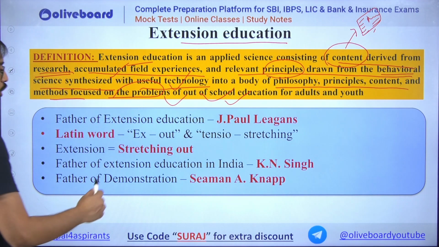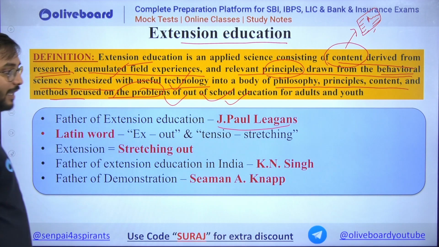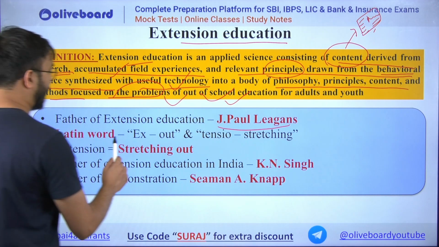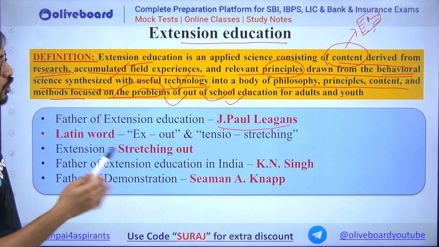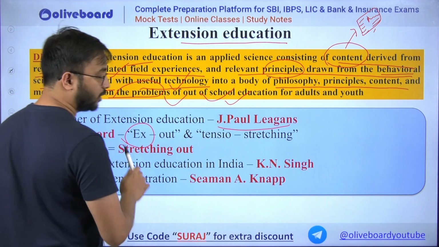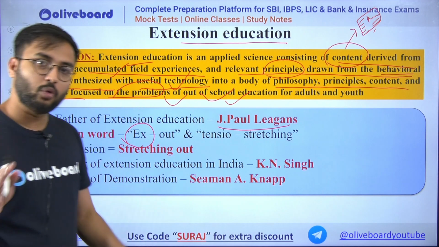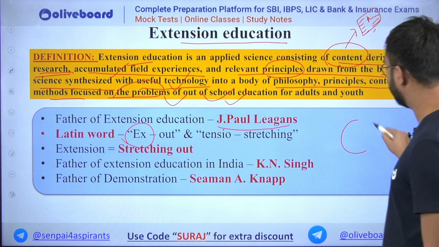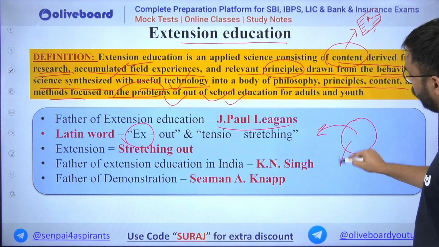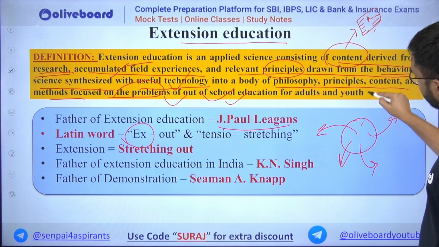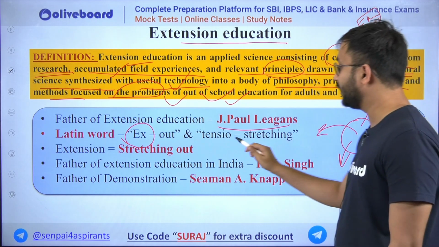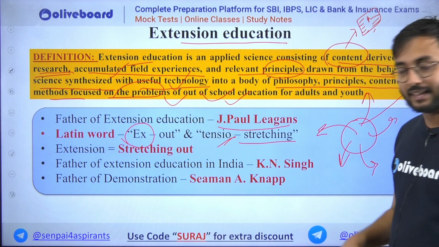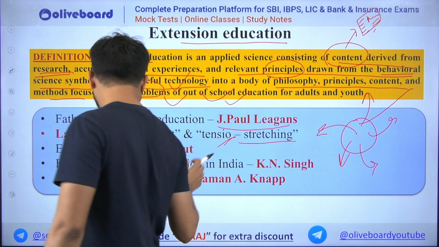Okay, father of extension education is J. Paul Leagans. Very, very important factual question can come up. What is the meaning of extension education? Ex means what? Ex means out. Okay, you all would be knowing exit means what. Out in the sense, suppose this is our location, ex means to go out. So ex means out, and tensio means stretching. So stretching out, anything that is called extension. So extension means stretching out.